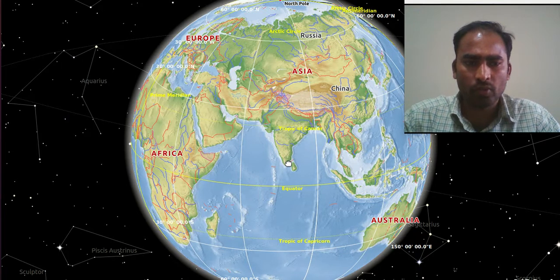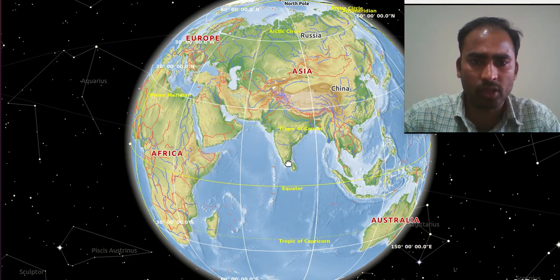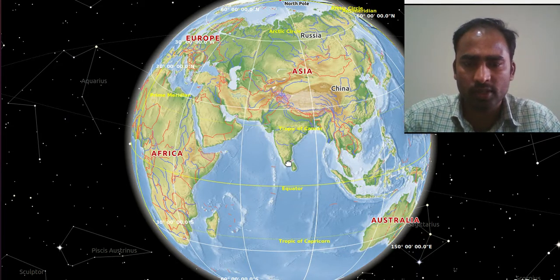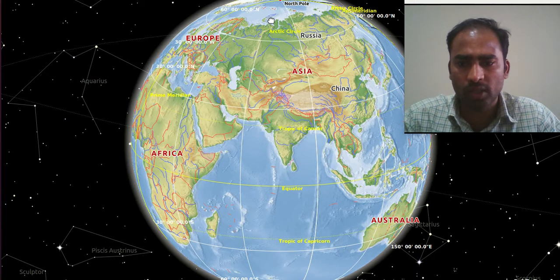Clear? So now we can say the maximum range of the latitude is 0 degrees to 90 degrees. Minimum is 0 degrees, maximum is 90 degrees. So 90 degrees at the poles only and 0 degrees at the equator.